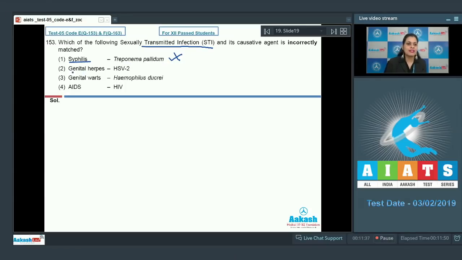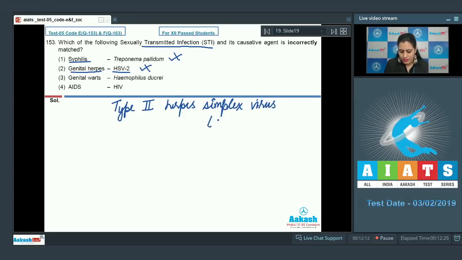The next match given is genital herpes, and the match given is HSV2. And as it is a correct match, so this cannot be a correct answer to our question because genital herpes is a sexually transmitted disease which is caused by a virus, type 2 herpes simplex virus, abbreviated as HSV2. Let's discuss the next option.